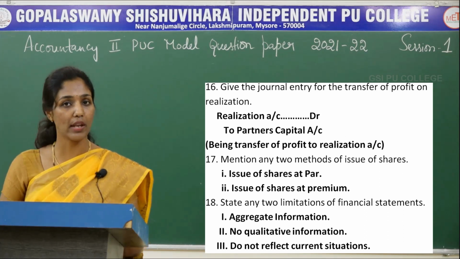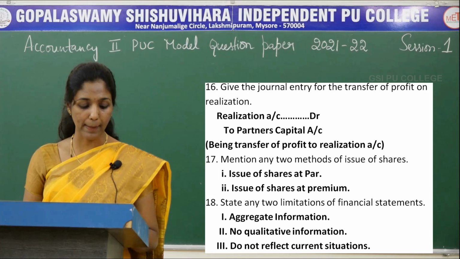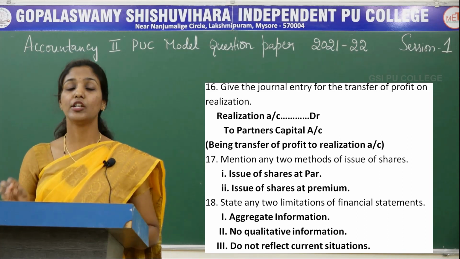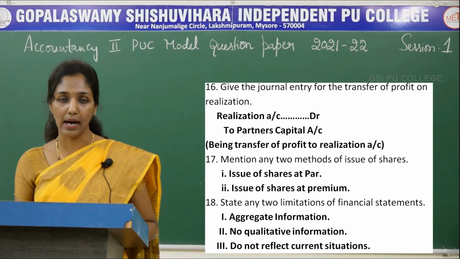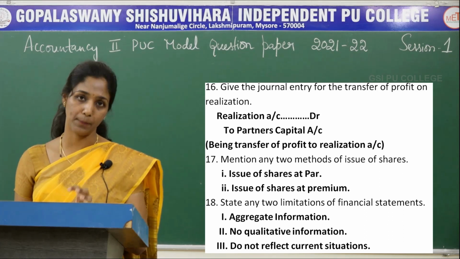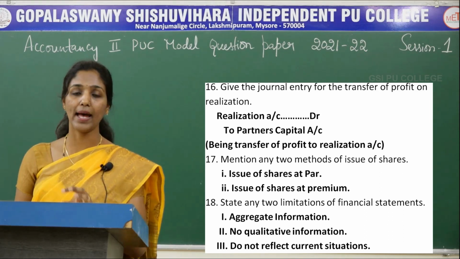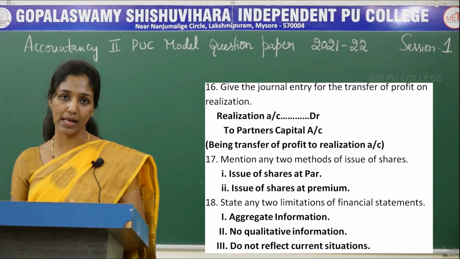to the realization account. The next question is, mention any 2 methods of issue of shares. The methods of issue of shares are issue of shares at par, issue of shares at premium and issue of shares at discount. You can write any 2 answers.